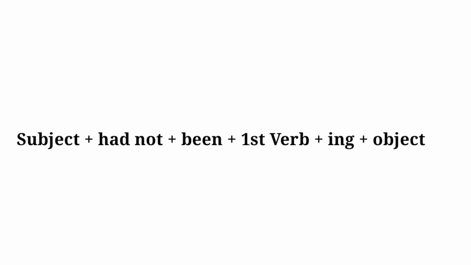Let's move on to learn the negative sentences of this tense. So with the subject, we use had not been and the verb in the ing form. So our sentence becomes, I had not been working. She had not been cooking. And we can also use the contraction of had not, which is hadn't. So we can say, I hadn't been working.